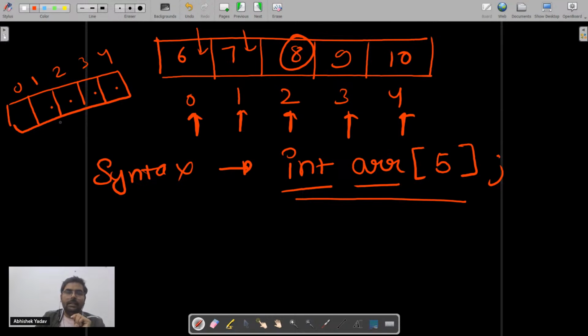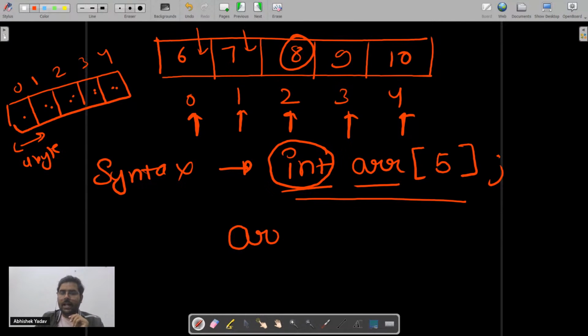First point. The second point is what? Since here I'm using the data type int, the size of each memory block will be 4 bytes, that is this 4 bytes, this 4 bytes, this 4 bytes, this 4 bytes, this 4 bytes, right everyone? If I have to insert an element at any particular index, let's suppose at 0, then I have to write ARR of 0 and here I will write 7.